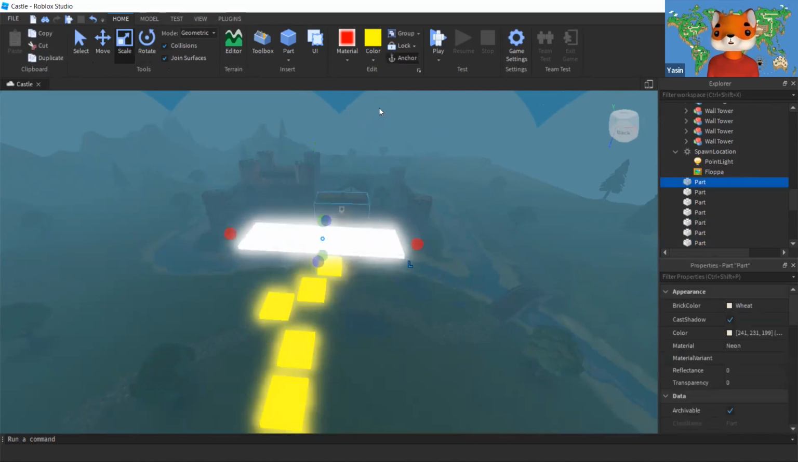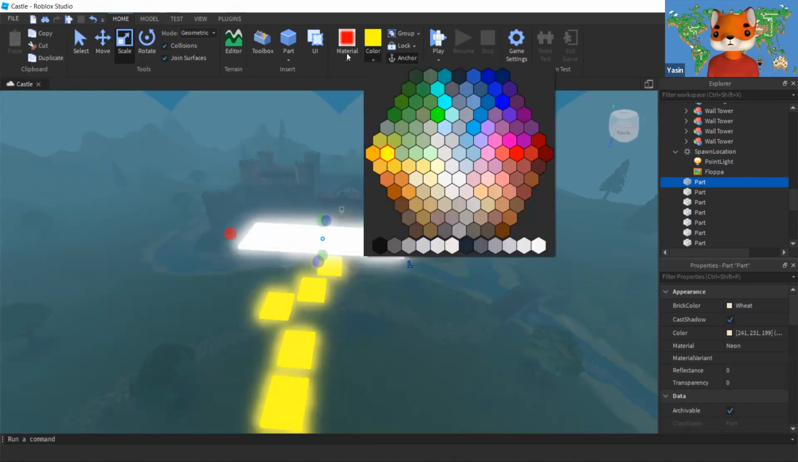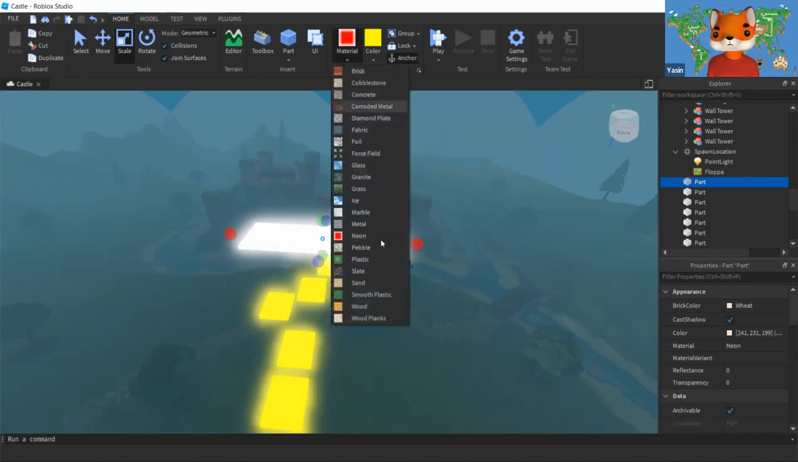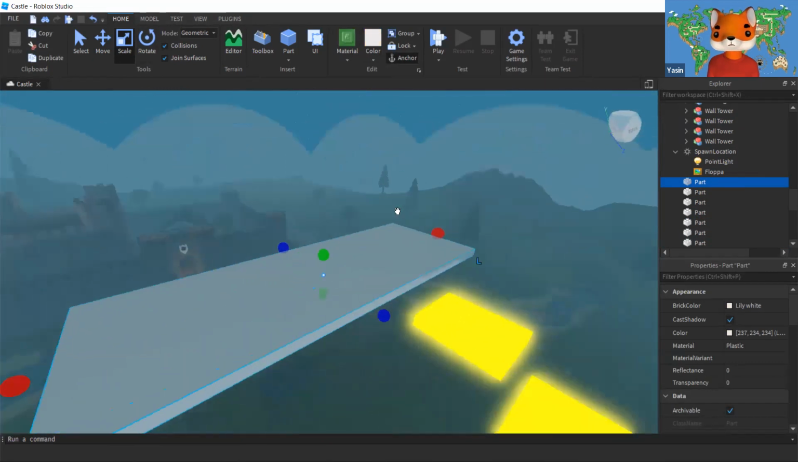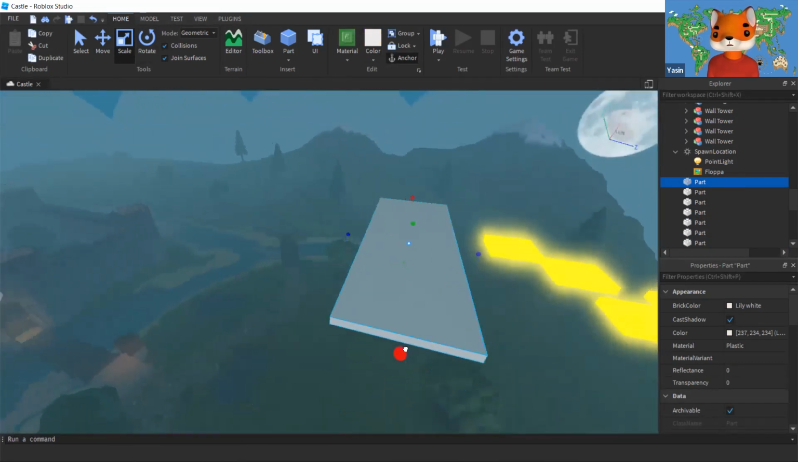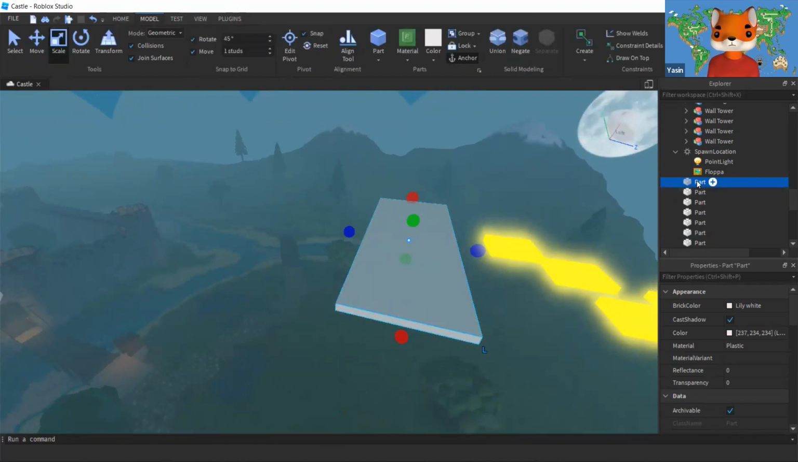To do that, we will first change its color to not make it neon. It's too bright. I'm going to make it plastic, turn it to white. And yeah, that looks good. Now, as soon as you win this thing, I want it to make a lot of effects. For example, let's say I'm going to name this thing as the win part. So I'm going to rename it to win part and change its color to purple.